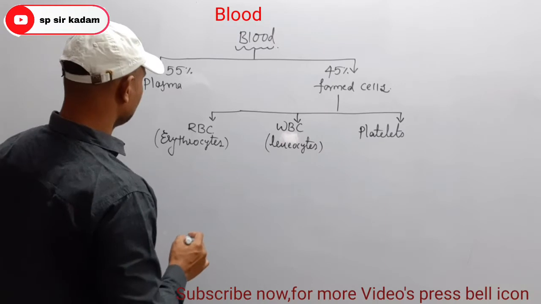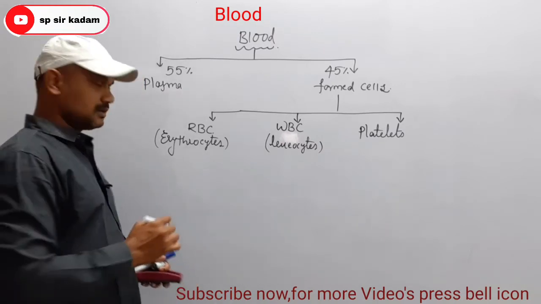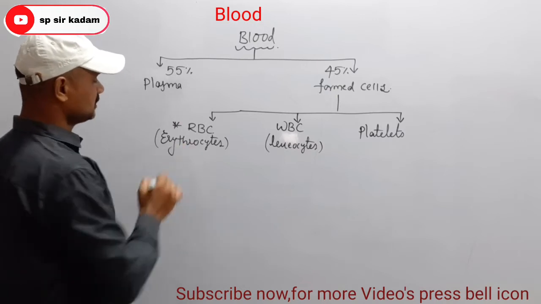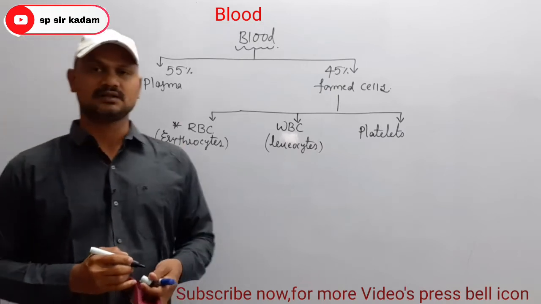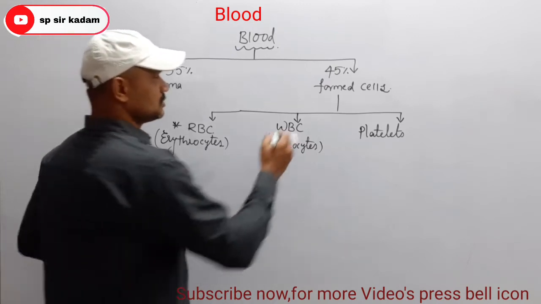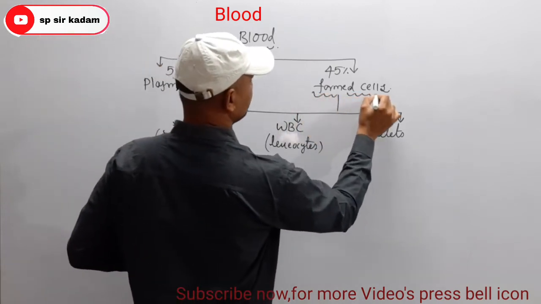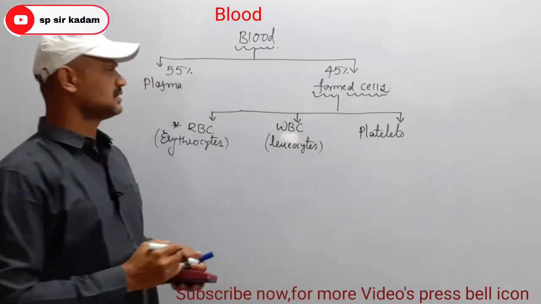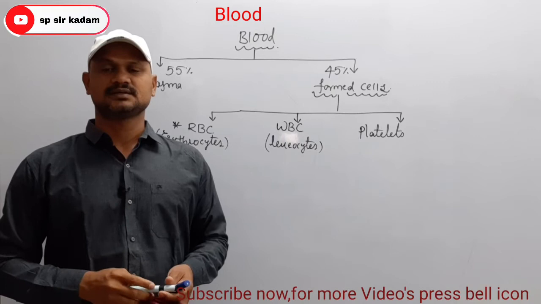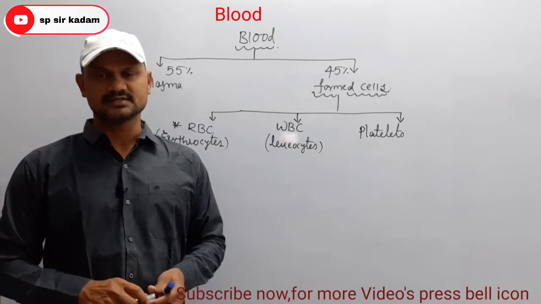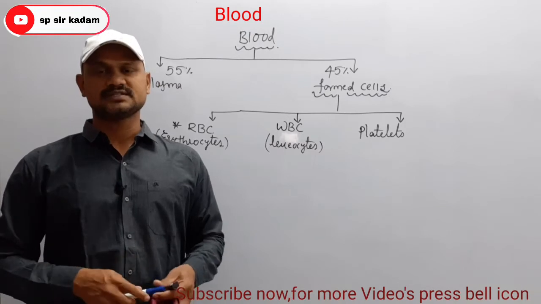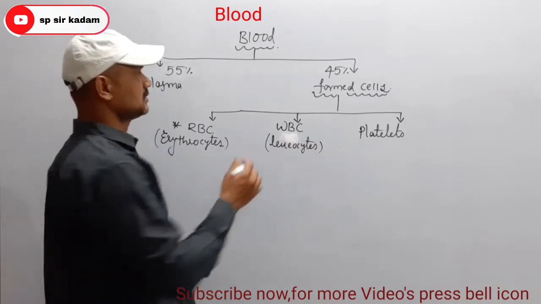So first we can take RBC. Okay now. These are the formed cells, the three different types of formed cells or blood cells. The production or formation of blood cells is known as hemopoiesis or hematopoiesis.